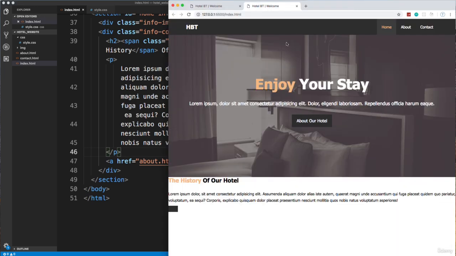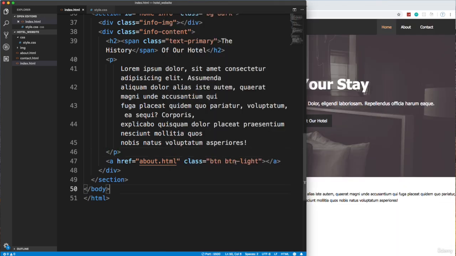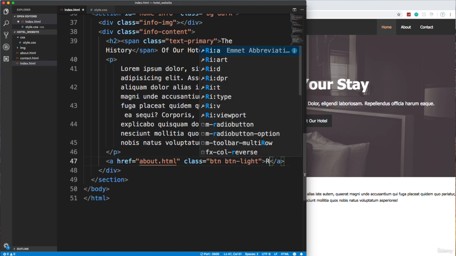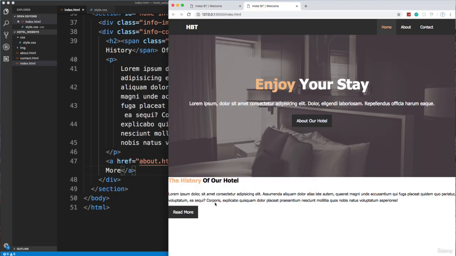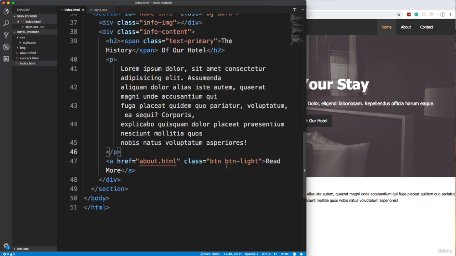So if we save that and go back, I forgot to put text in here. This should say read more. And there we go. All right, now let's start with the button. So notice it has all the traits of this one because they both have the class of btn.